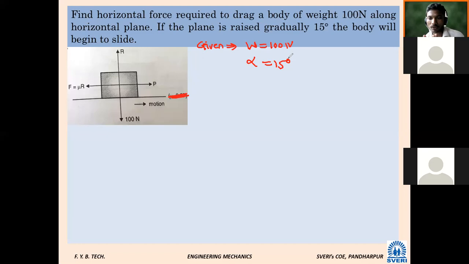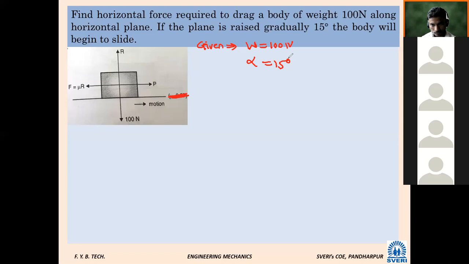We have discussed many things about the angle of repose. It is the angle made by the plane with the horizontal when the body is about to move due to its own weight. That angle is given, alpha. Only these many things are given. Then what are we supposed to find?